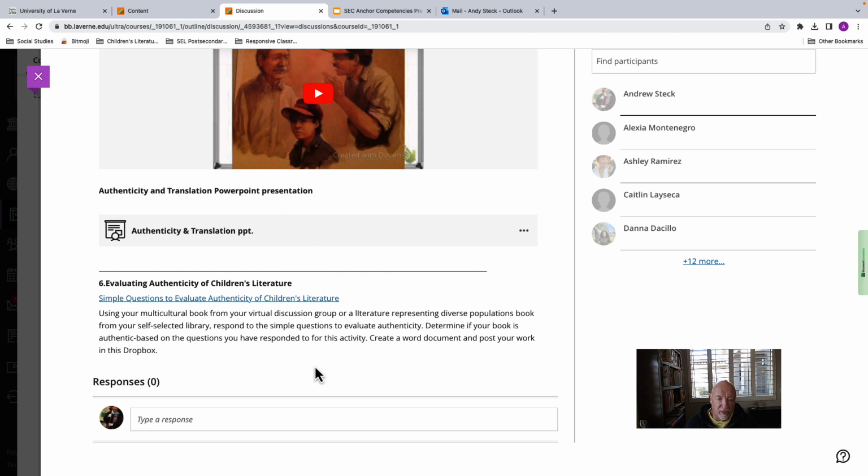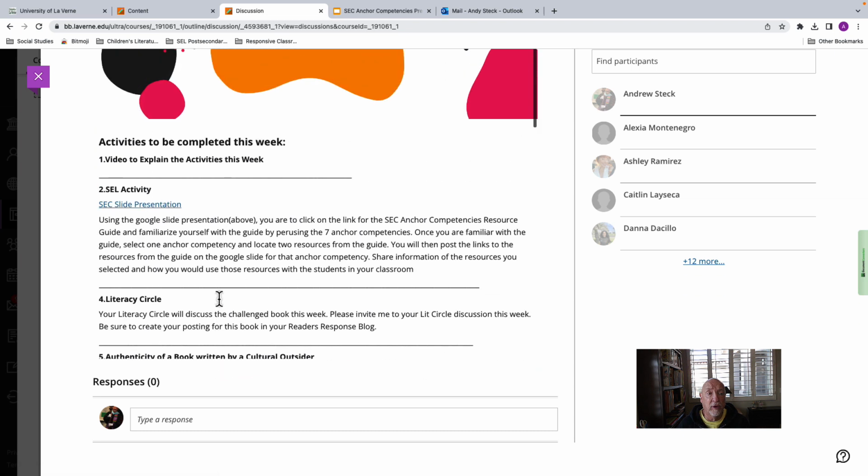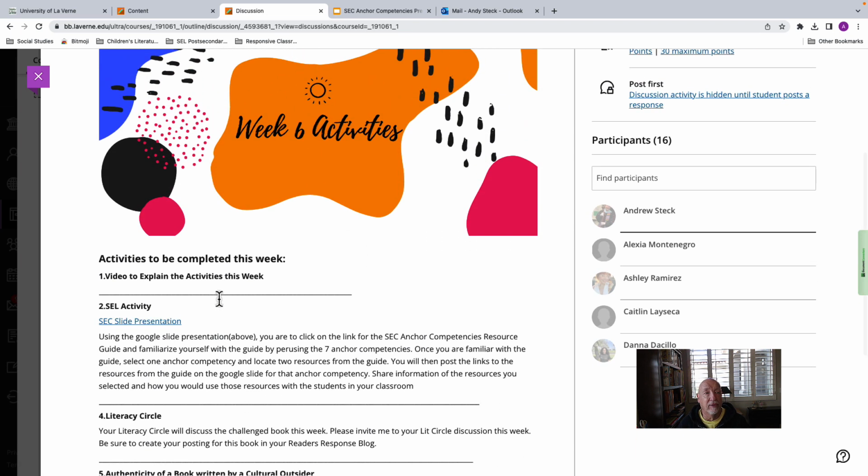Determine if your book is authentically based on the questions you responded to for this activity. Create a Word document and post your Word document in this Dropbox. These are the simple questions to evaluate authenticity that you can click on, and it will take you to these questions. That is the independent work this week, plus also your literacy group.